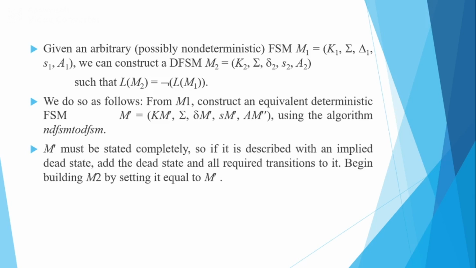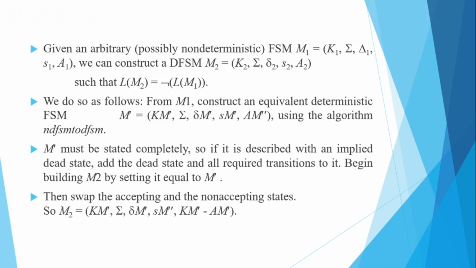Now M prime must be stated completely. If it is described with an implied dead state, then add the dead state and all the required transitions to it. Begin building M2 by setting it equal to M prime. Then swap the accepting and non-accepting states. So M2 will be K M prime, sigma, delta M prime, s M prime, K M prime minus A M prime. What do we mean by K M prime minus A M prime? It means it's the reverse of M prime. So hence we can say that the regular languages are closed under complement.